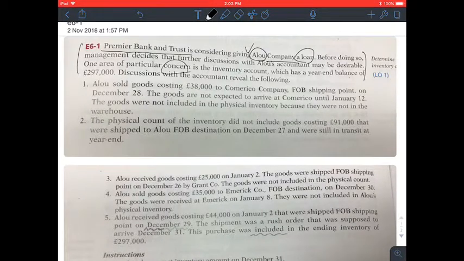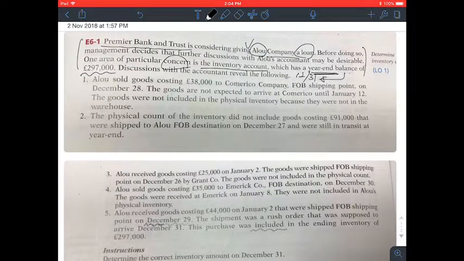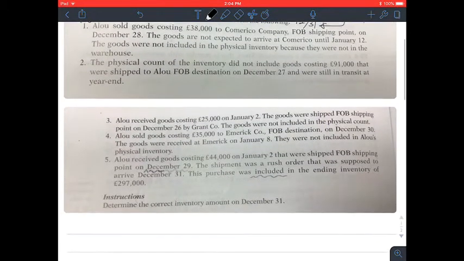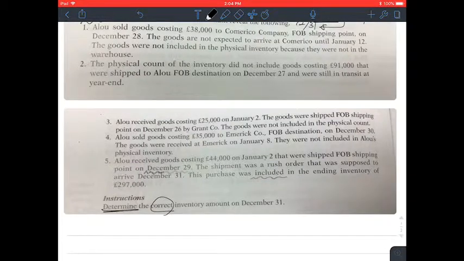Their major concern is the inventory account on Alu's books, which had a balance of $207,000 on December 31st. It says year-end balance, so it's the December 31st balance. We have to determine whether $207,000 is the correct amount on December 31st.